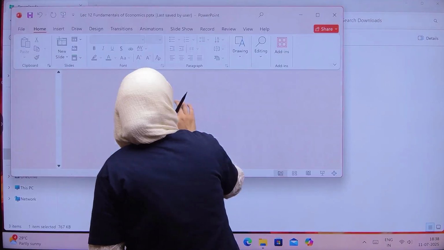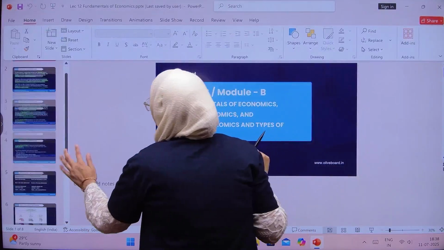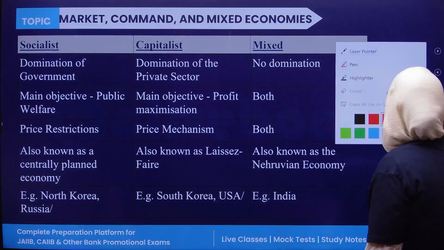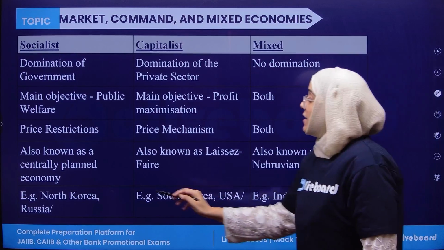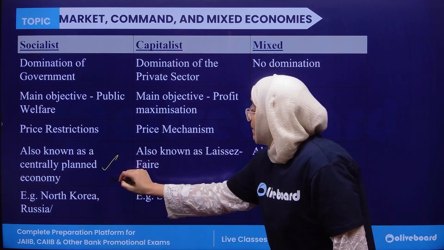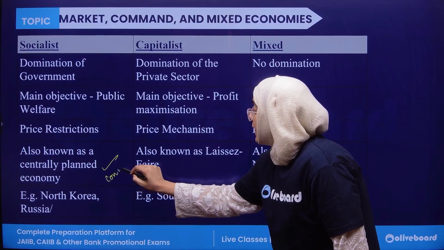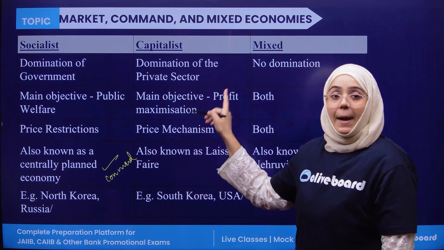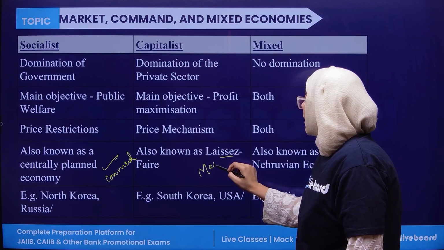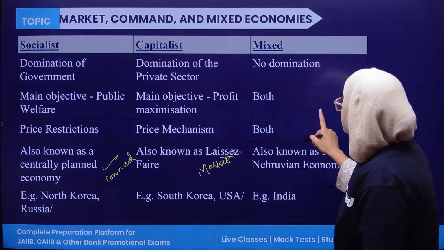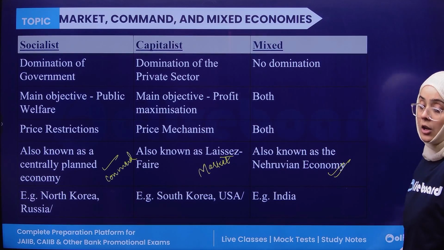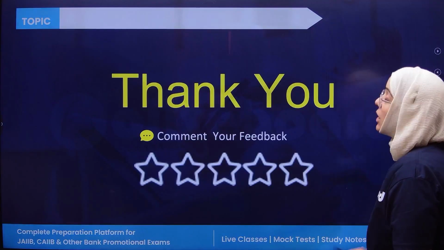Clear? So this is the difference between socialist, capitalist, and mixed economy. Okay, so centrally planned economy or command economy, whereas capitalist economy is also called laissez-faire or market economy, whereas mixed economy is also called Nehruvian economy. Clear? So this is the complete chapter.